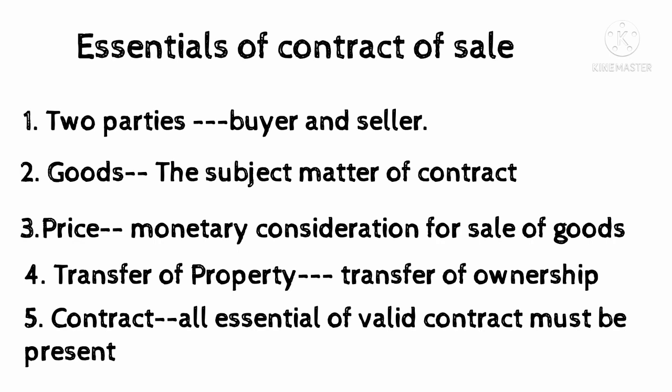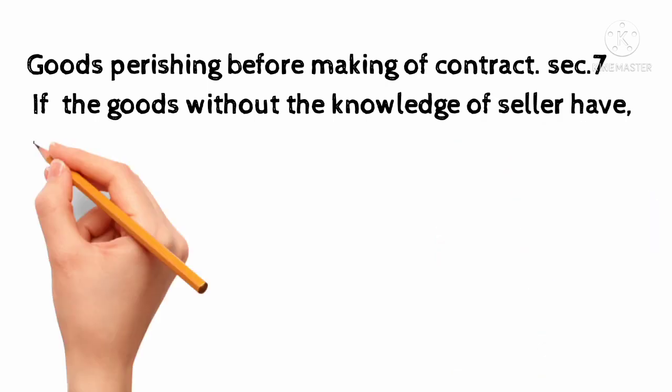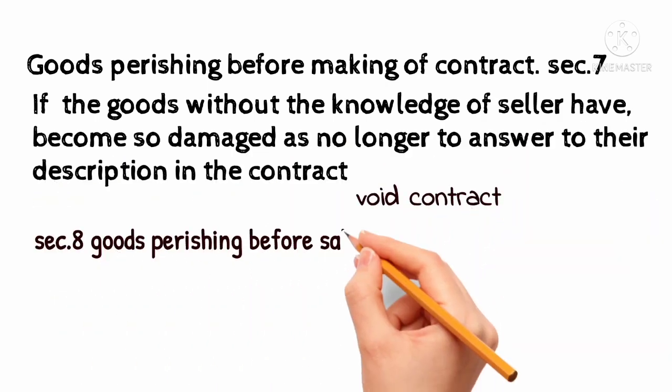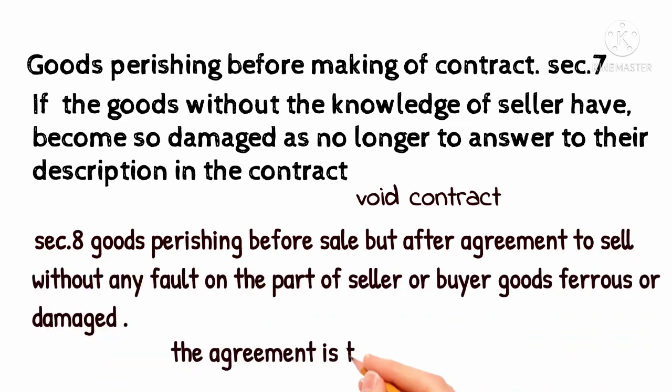If specific goods, without the knowledge of the seller, have perished or become so damaged as no longer to answer to their description in the contract, the contract is void. Section 8. In an agreement to sell specific goods, if the goods, without any fault on the part of the seller or buyer, perish or become so damaged, the agreement is thereby avoided.